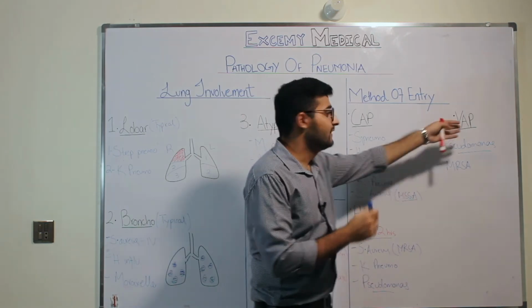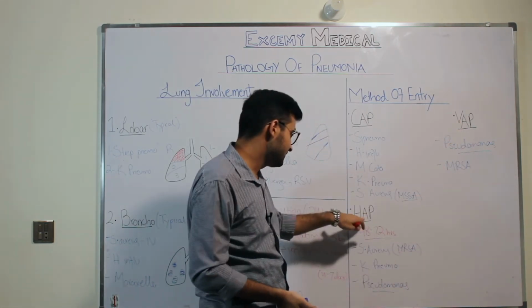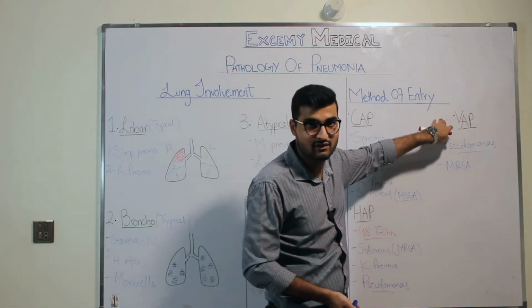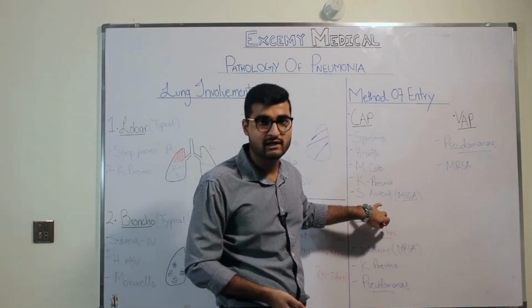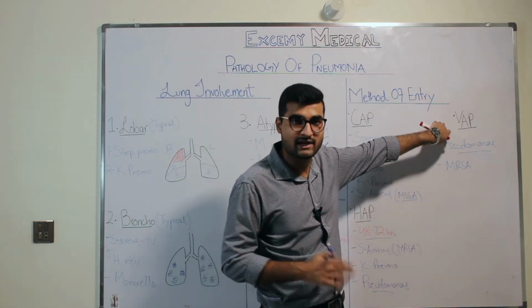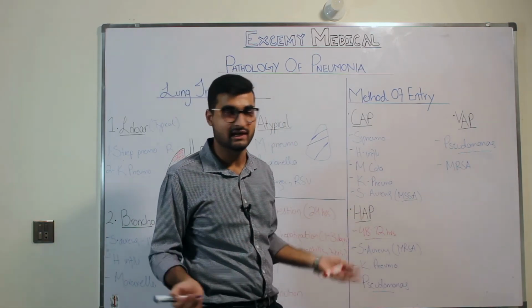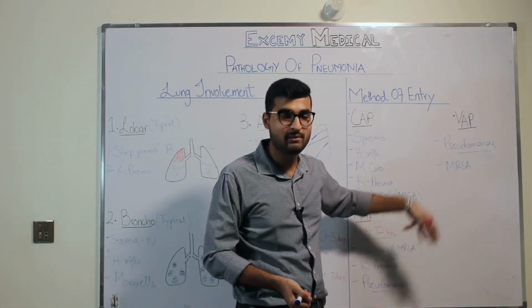The thing is, with ventilators, you also get intubated in a hospital setting, right? So this is in the hospital, and this is also in the hospital. The only difference is that in hospital-acquired pneumonia, the patient may or may not be intubated. When they're intubated, it becomes ventilator-associated. If they're not intubated but in the hospital, it's hospital-acquired pneumonia, which is why you will see an overlap of multiple organisms.